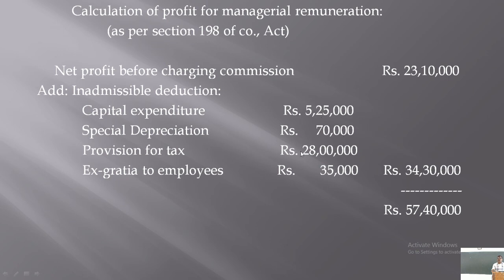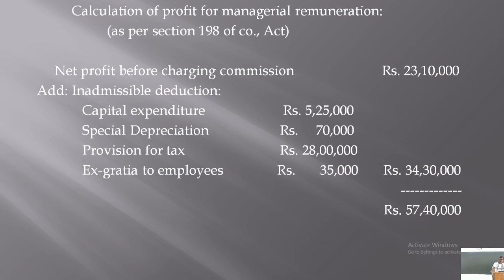All provisions are inadmissible. Provision for tax, provision for doubtful debts are inadmissible. Therefore, provision for tax 28 lakhs, which is already deducted while calculating this profit of 23,10,000, is added back to the profit, right? Even ex gratia to employees, rupees 35,000. Ex gratia, as I told you, is a kind of extra payment to employees.